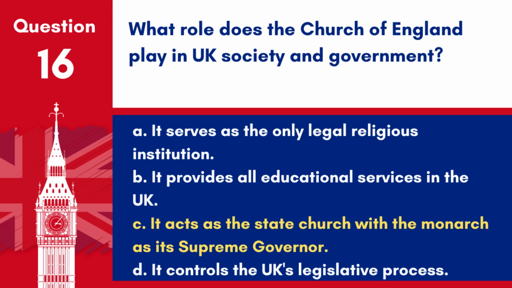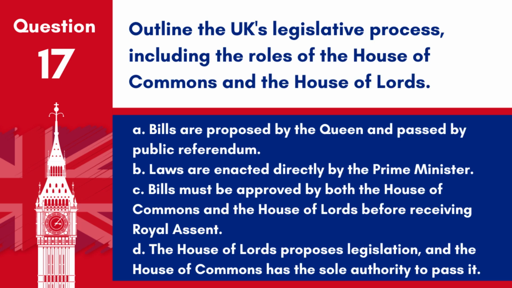Answer. C. It acts as the state church with the monarch as its supreme governor. The Church of England plays a significant role in UK society and government, with the monarch serving as its supreme governor. Question 17. Outline the UK's legislative process, including the roles of the House of Commons and the House of Lords.